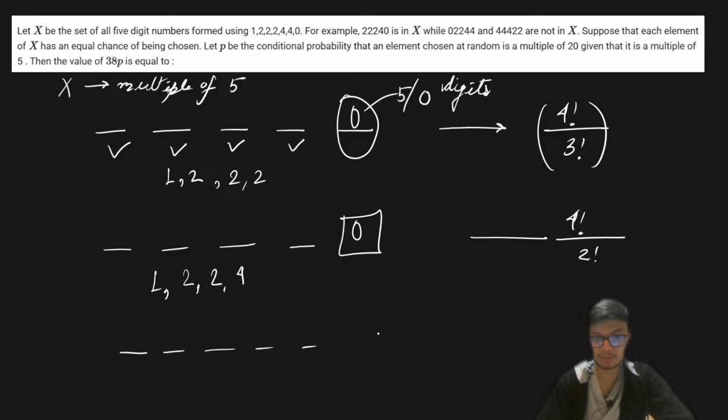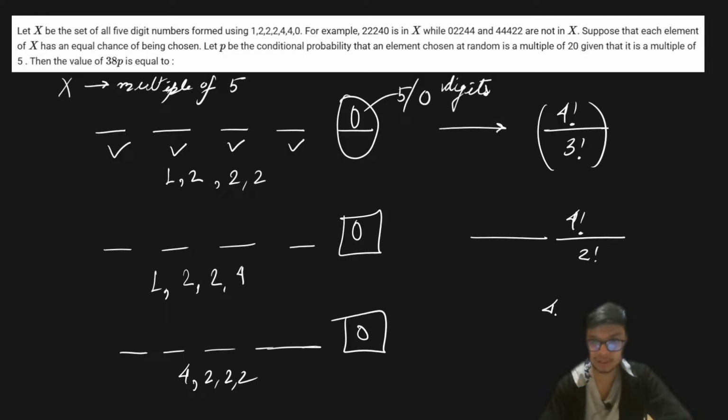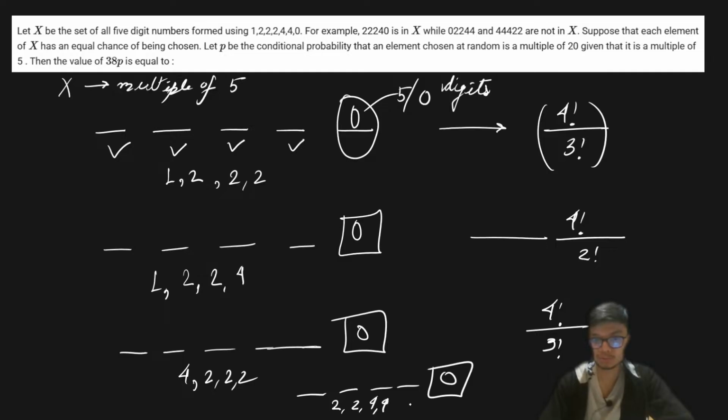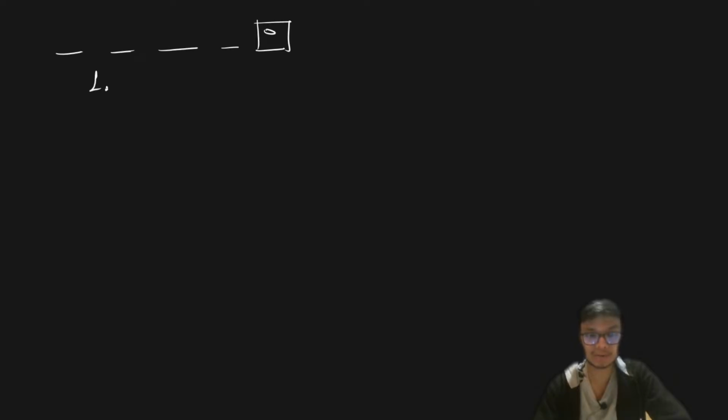Similarly, these 4 places I can fill with 4 2 2 and 2. Then also I will have 4 factorial upon 3 factorial. And then I can also do one more way, where these 4 places are filled with 2 2 and 4 4. That is 4 factorial upon 2 factorial upon 2 factorial. And one more case is left: the 0 is fixed, and we can keep the digits as 1 2 and 4 4. That gives another 4 factorial upon 2 factorial.